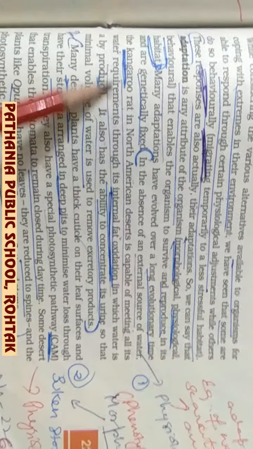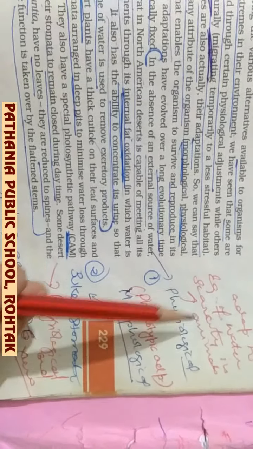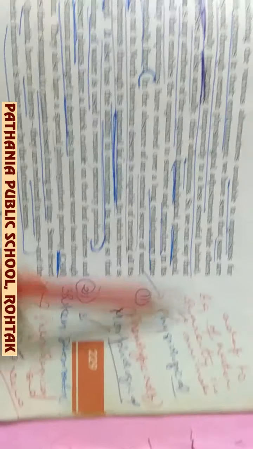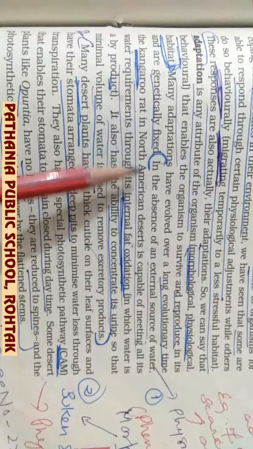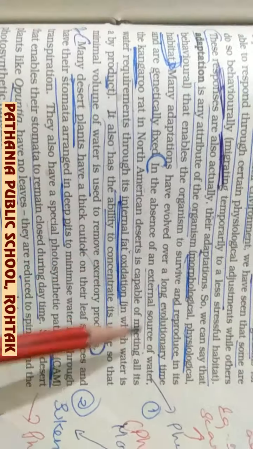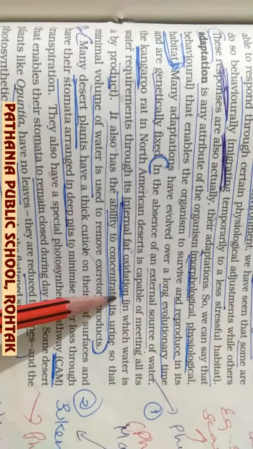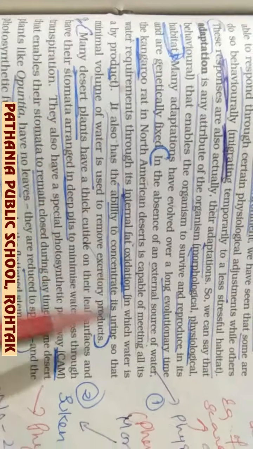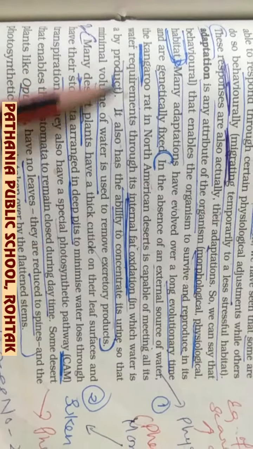Here they have taken up one example of the kangaroo rat. This is an example of physiological adaptation. The question is how kangaroo rats can adapt to the scarcity of water. The answer is that the kangaroo rat in the North American deserts is capable of meeting its requirement of water by internal oxidation of fat, by which water is produced as a byproduct. So this is one of the physiological adaptations of the kangaroo rat.